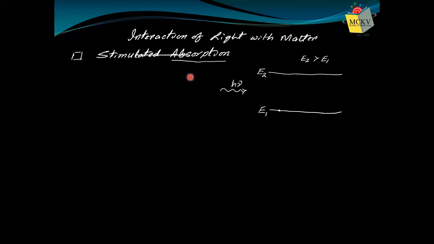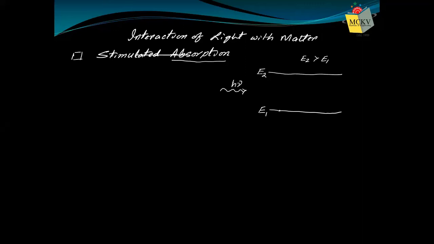Now, whenever an atom absorbs some energy, if you supply some amount of energy to this atom, what will happen? It will vibrate with larger frequency because it has more energy to vibrate. So whenever I say that an atom absorbs some energy and gets excited, that means it is vibrating with larger frequency. That's all. It doesn't mean that it has changed its position. Only its vibration is now increased.